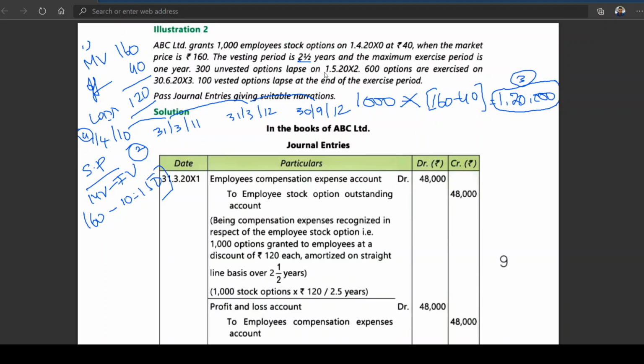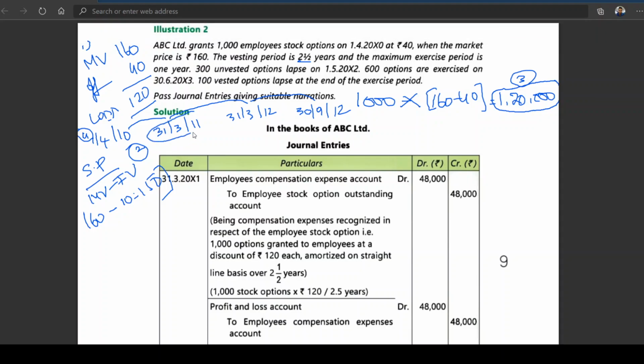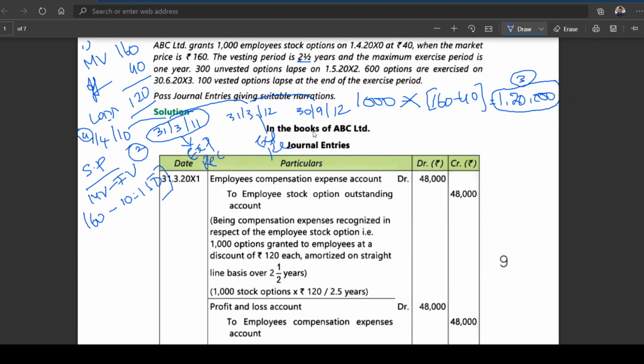Now, the vesting period of 2.5 years is completed. Now we shall record the expense to be recognized on 31st March 11, expense to be recognized. Here also expense to be recognized. Here also expense to be recognized. 3 things we shall have.